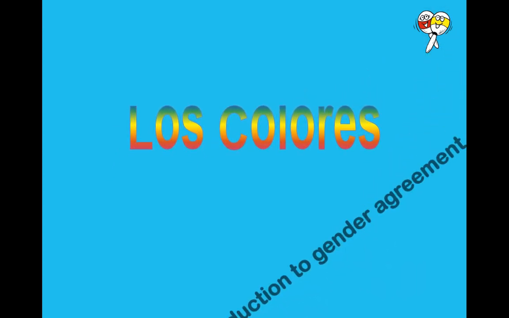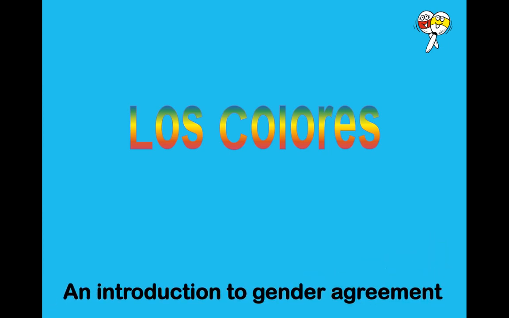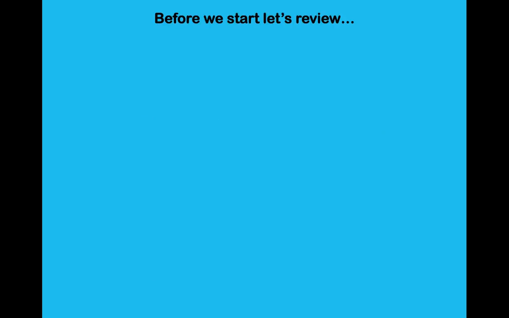Los colores. This is the second lesson in our series about the colors. This lesson is an introduction to gender agreement. Before we start, let's review some basic concepts. The first of those is, what is a noun? You all know that a noun is a person, a place, a thing, or an idea.